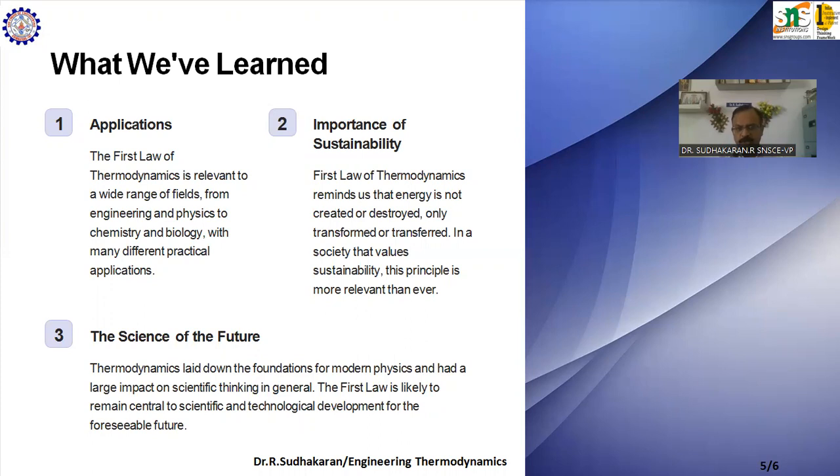In a society that values sustainability, this principle is more relevant than ever. And the third point is that it is a science of the future. Thermodynamics lays down the foundation for modern physics and had a large impact on scientific thinking in general. The first law is likely to remain central to scientific and technological development for the foreseeable future.